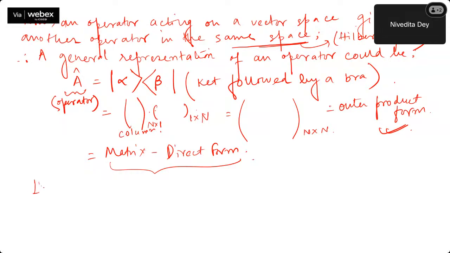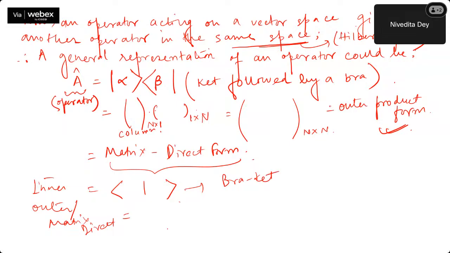Just like the inner product form, which is a bra followed by a ket and always gives you a scalar, here it's a ket followed by a bra, which ultimately gives you a matrix.